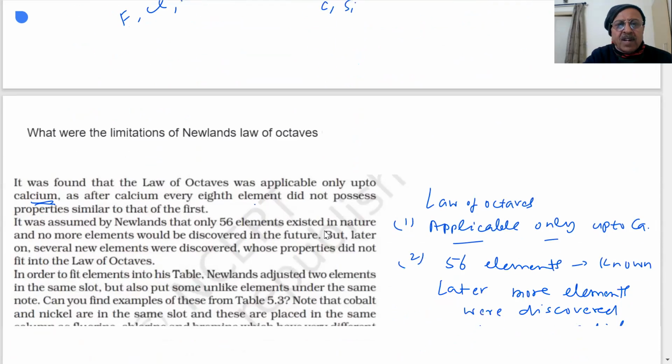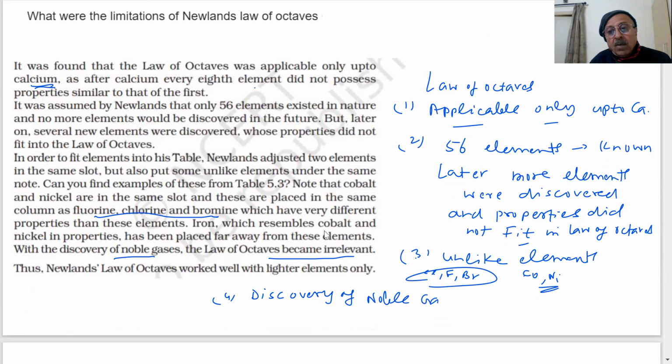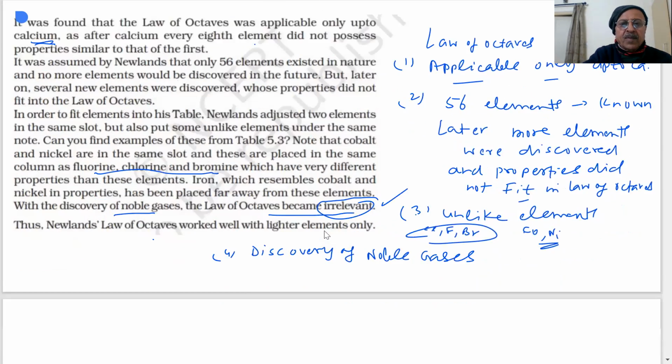So as more elements were discovered, there were difficulties. Further, with the discovery of noble gases, the law of octaves became irrelevant. Noble gases were discovered, and this law became invalid. It was no good. Irrelevant means invalid, so this was also rejected. These are the limitations of Newlands' law of octaves.